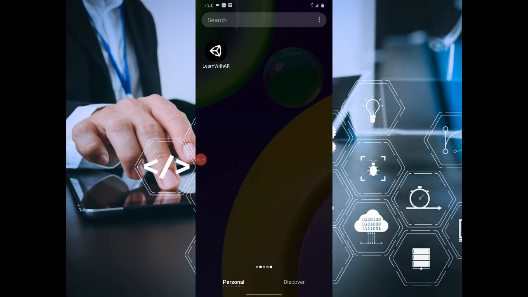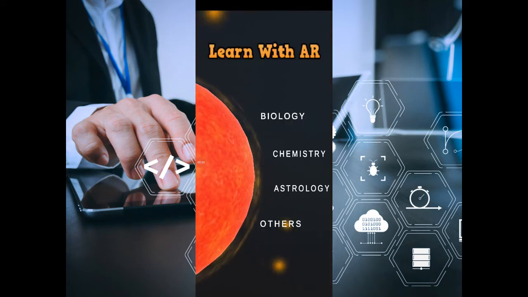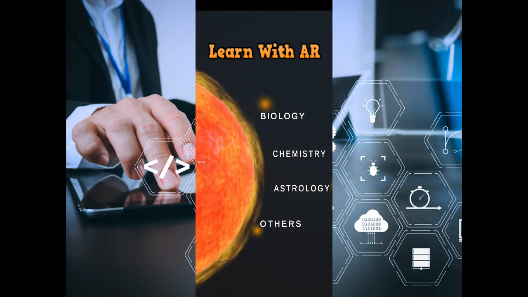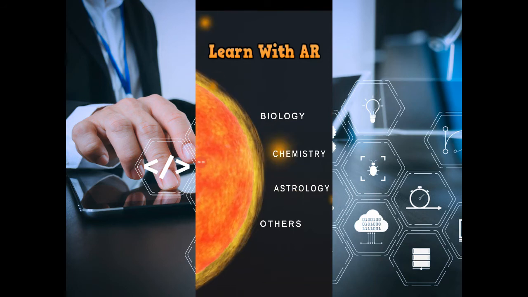First, I open the AR application. In this, many parts are available for different fields. I will show the chemistry part.